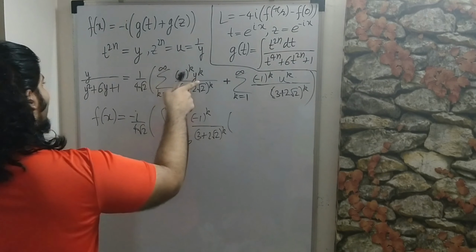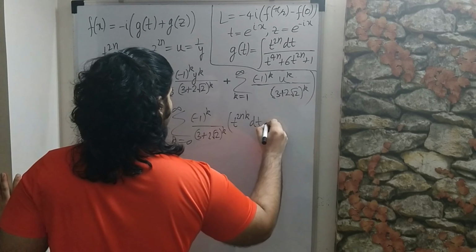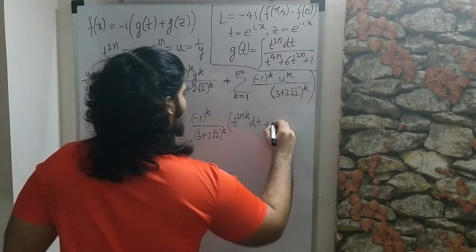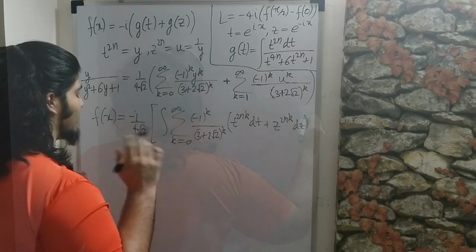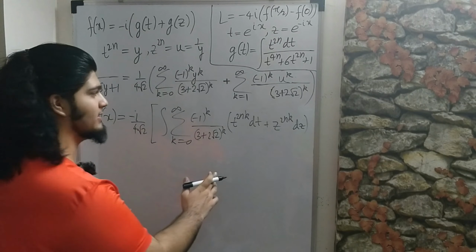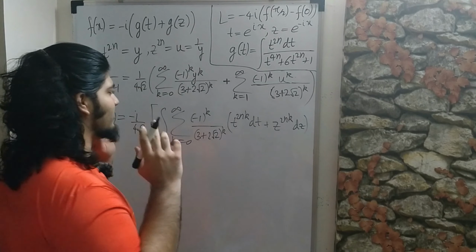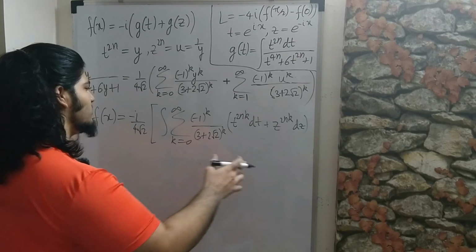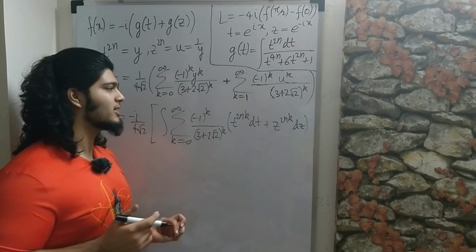I'll write y as t to the 2n, so we'll get t to the 2n k dt plus z to the 2n k dz. So I want you to notice that all I've really done here is I've used the linearity of the summation and the integral, and you'll usually see such an expression while doing line integrals in multivariable calculus.